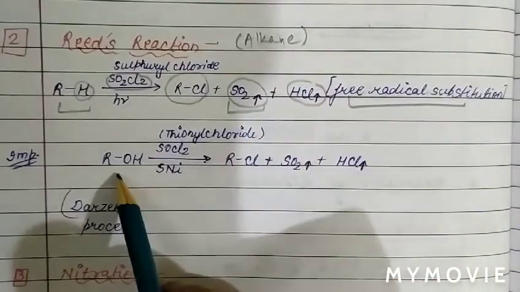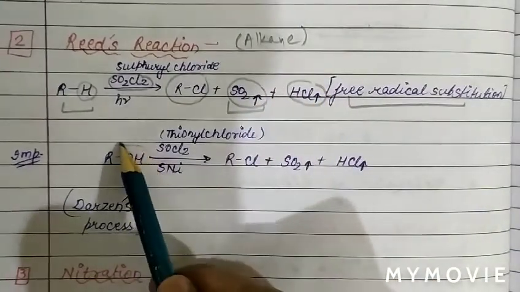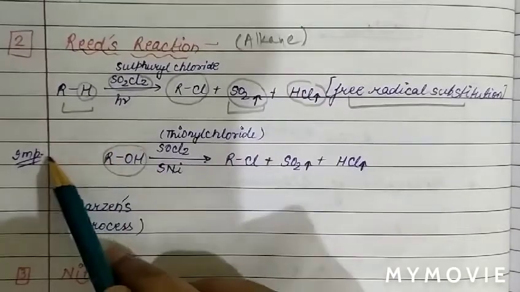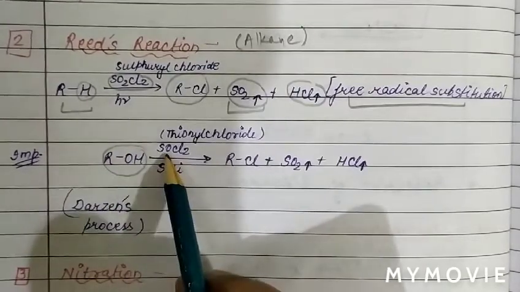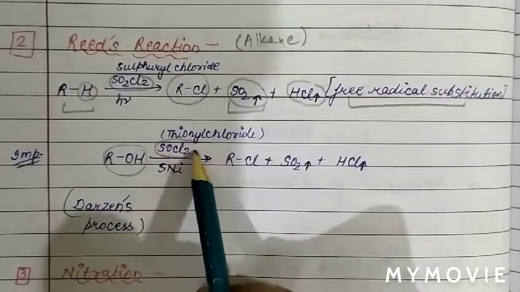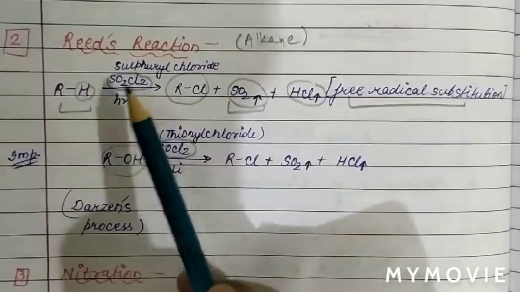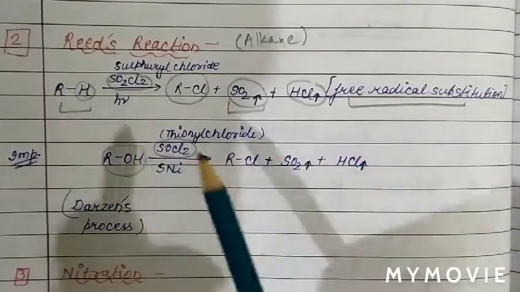See, this is very important: if alcohol reacts with SOCl2, not SO2Cl2. If we use SO2Cl2, this reaction is called Reed's reaction.